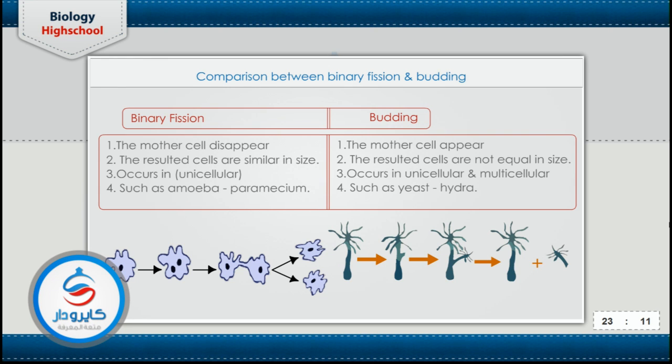The resulting cells produced by binary fission are similar to each other. But in budding, the new cell is very small and attached to the mother cell, so they are not equal in size. Binary fission takes place in unicellular organisms only, but budding takes place in both unicellular and multicellular organisms. Binary fission takes place in amoeba, paramecium, bacteria, and primitive algae, but budding takes place in yeast, hydra, and sponges.